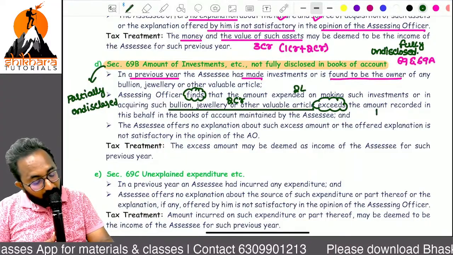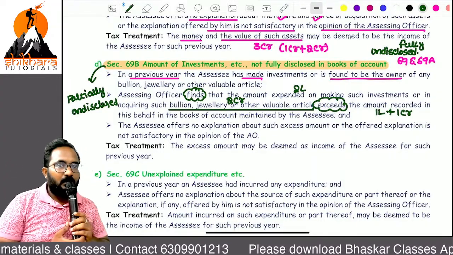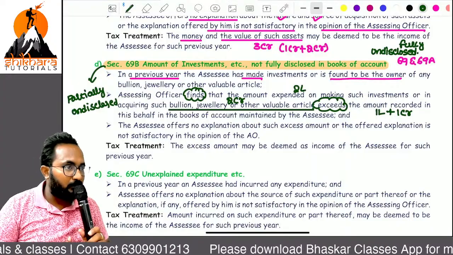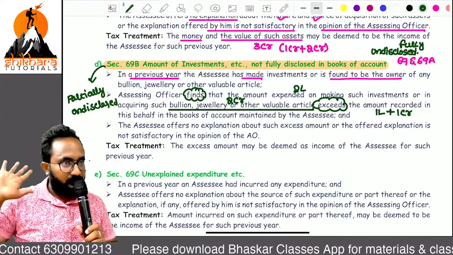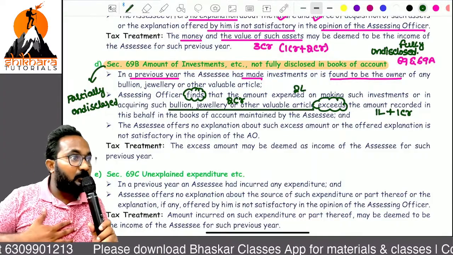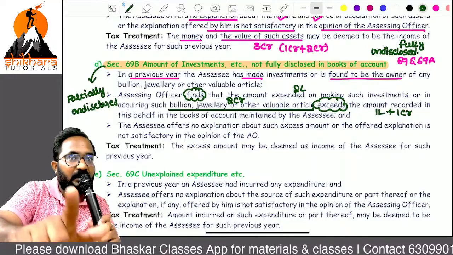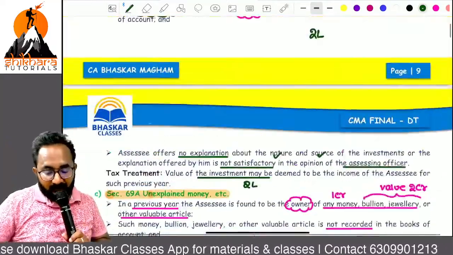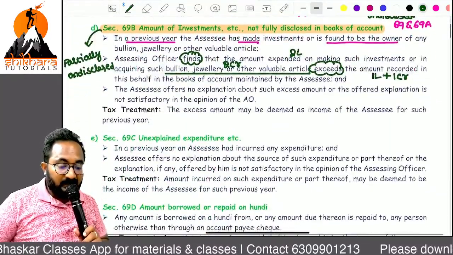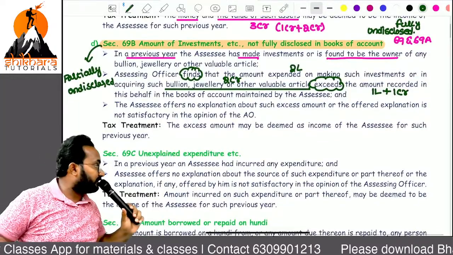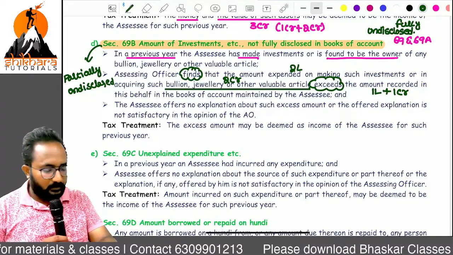In your books of accounts, you recorded 1 lakh investments and 1 crore for the acquiring of jewelry, money. That means actually you invested 2 crores 2 lakh, some investment, some jewelry. But in your books, you just recorded how much? 1 crore 1 lakh. This is called partially undisclosed. Fully undisclosed sections are what? 2: 69, 69A. If partially undisclosed, what is the section? 69B.